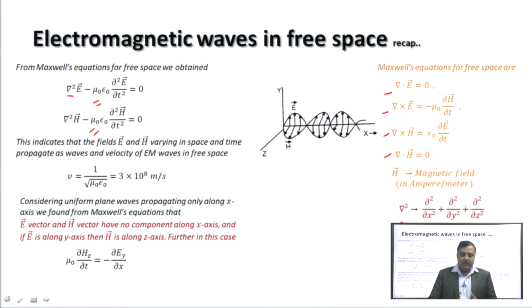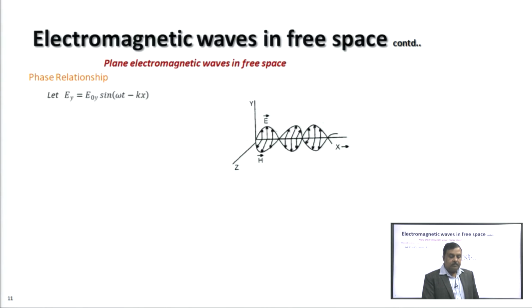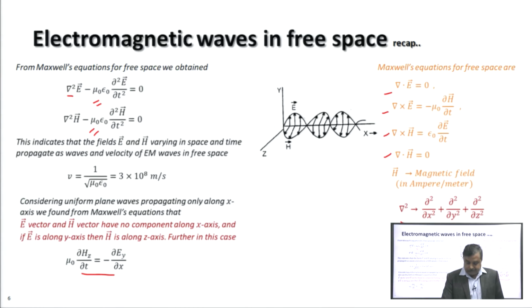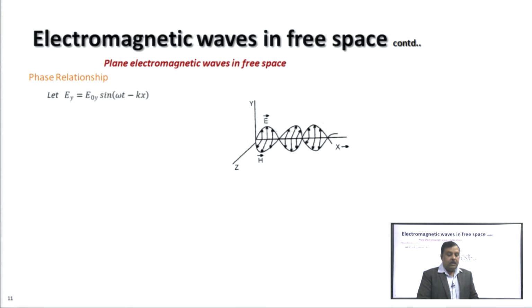If E vector is along y axis, then H vector is along z axis, and the components are related by mu 0 delta H by delta t equal to minus delta E y by delta x. This we have already studied in the previous lecture.